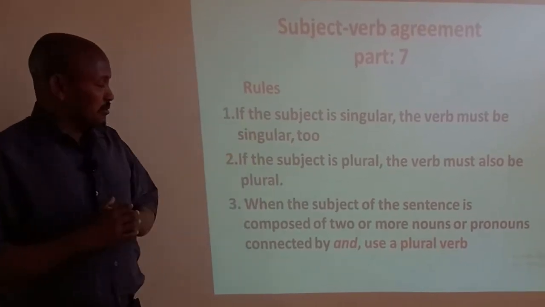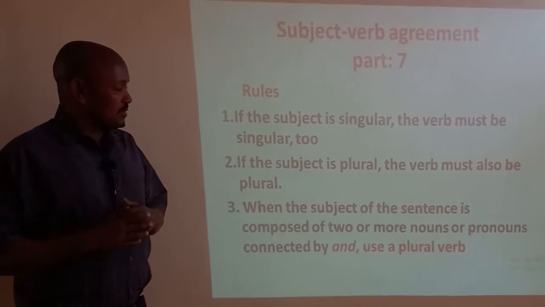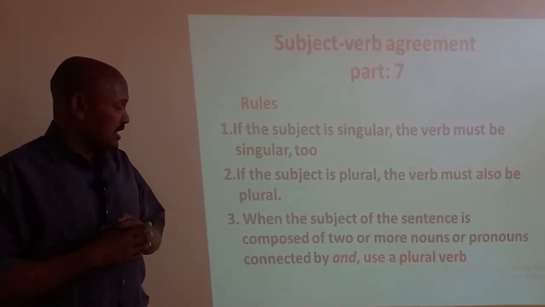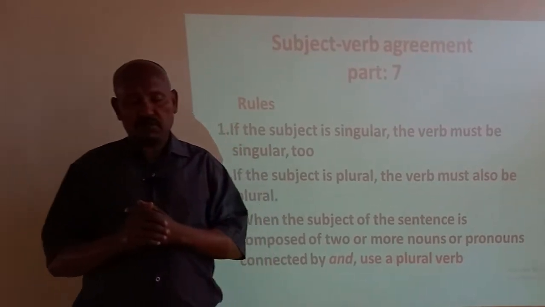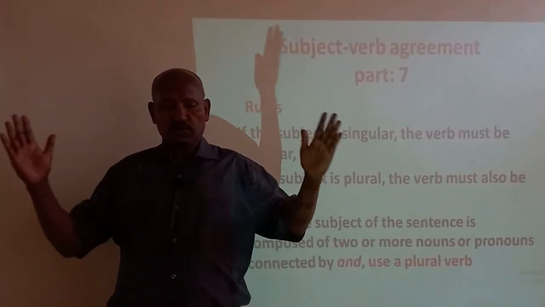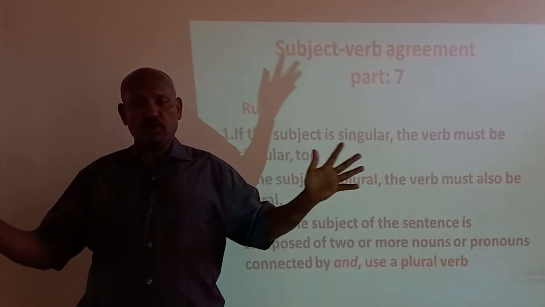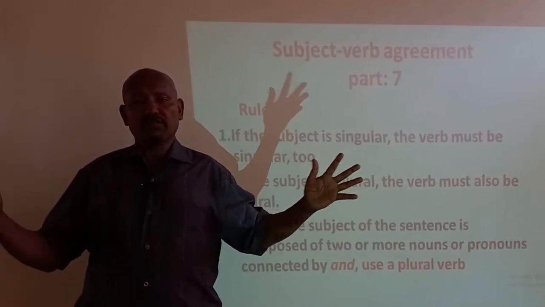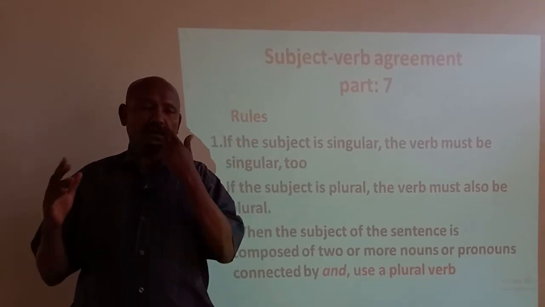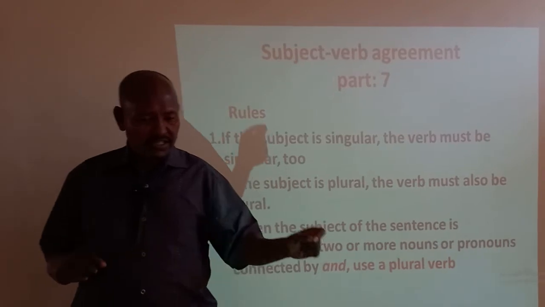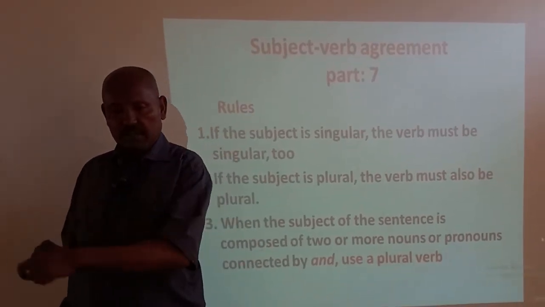The third rule is where the subject of the sentence is composed of two or more nouns or pronouns joined by and, use a plural verb. Yes, there are two subjects, or compound subjects, and these two nouns can be joined with the conjunction and. So these are examples of plural verbs. The teacher and the students are in the classroom.